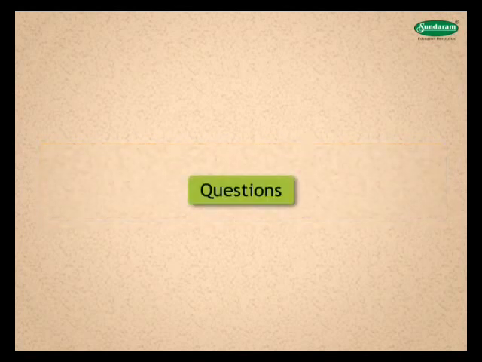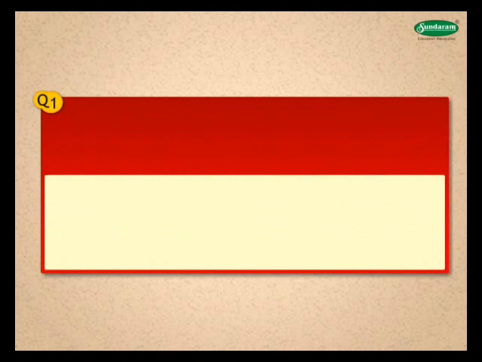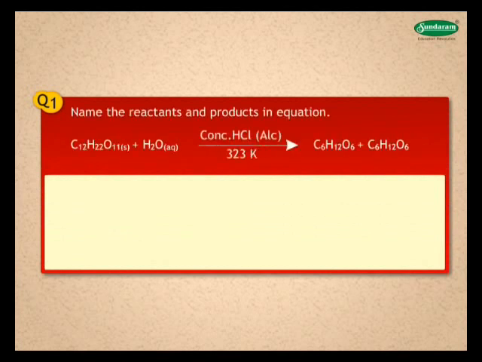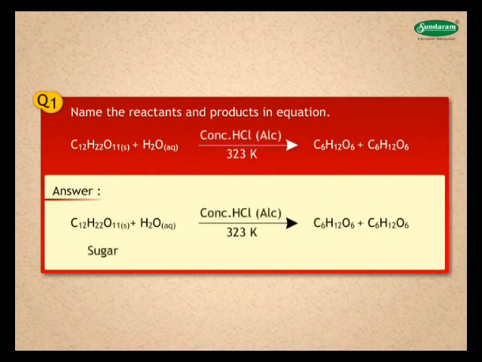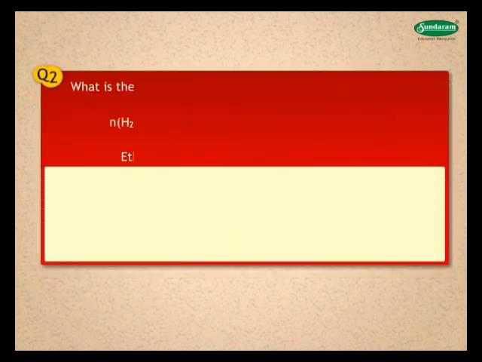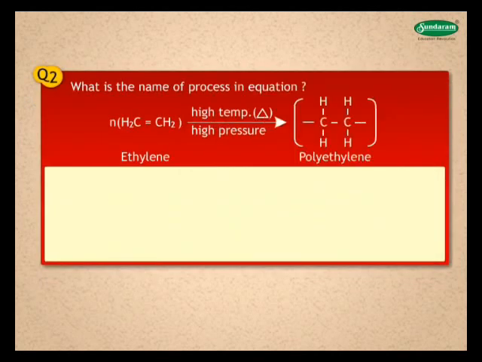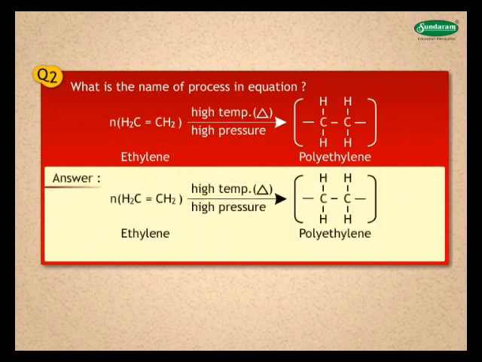Let us try to answer some questions. 1. Name the reactants and products in equation. Answer. The reactants are sugar and water, and the product is 2 molecules of glucose. 2. What is the name of process in equation? Answer. The name of process in equation is polymerization.